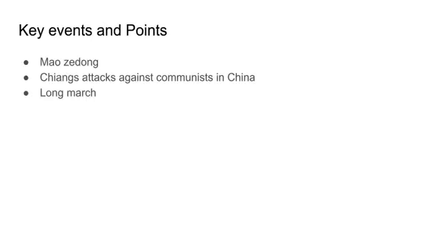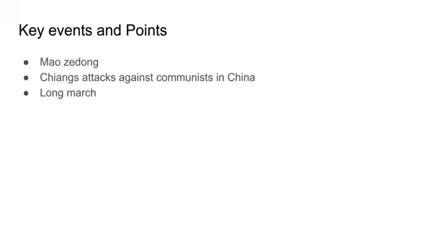Moving on to section B, the Long March. Mao Zedong held senior posts within the KMT and within the CCP, and became a reputable organizer. He joined the Red Army of China and was elected chairman of the Soviet Republic of China.